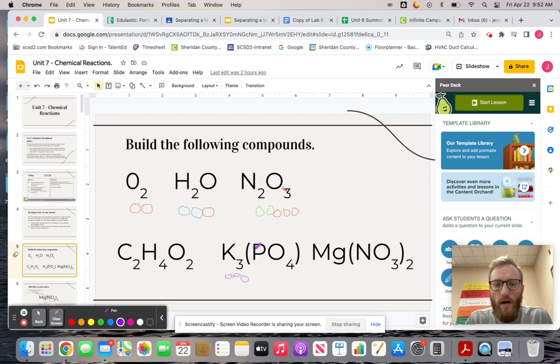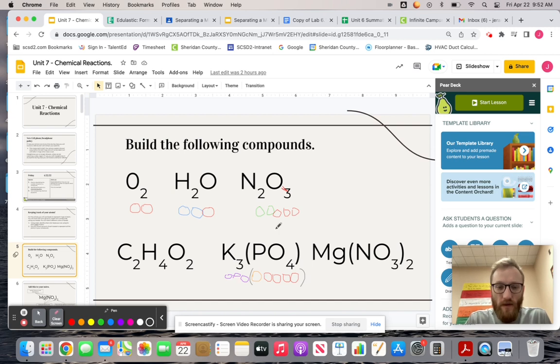I have one phosphorus that I'll represent with this orange color, and then I still have four oxygens. The four only applies to the oxygen. But as a whole, PO4 is a phosphate molecule, or a polyatomic ion.